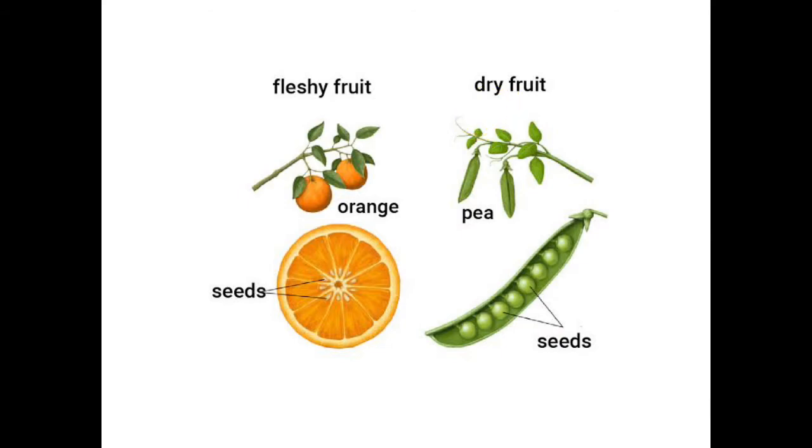So what is fleshy fruit? Here, except the seed, the outer portion, the pericarp, is very juicy and comparatively thick and succulent. It doesn't have any splitting or foldings outside. So this is the fleshy fruit.